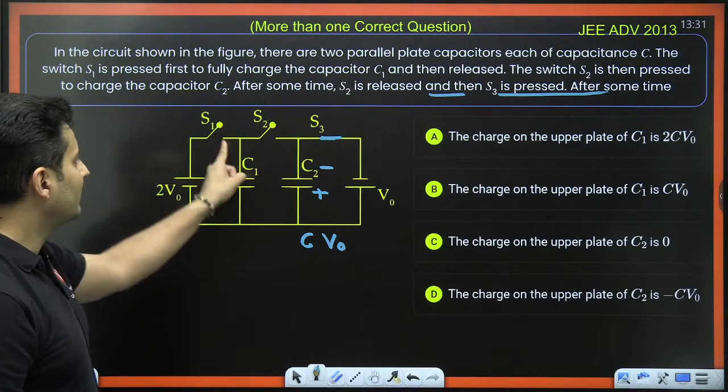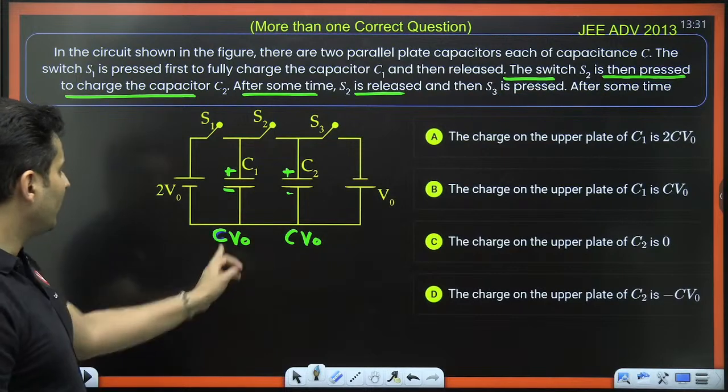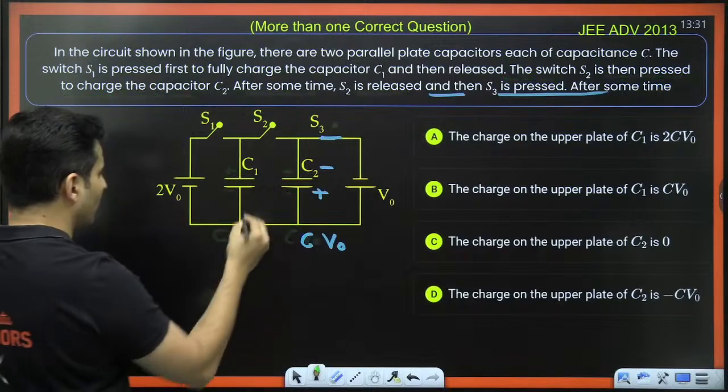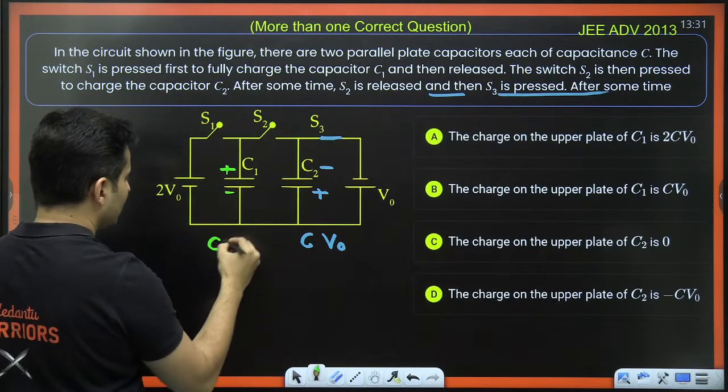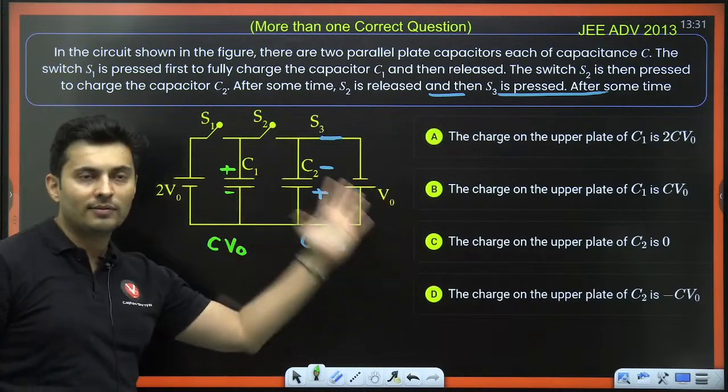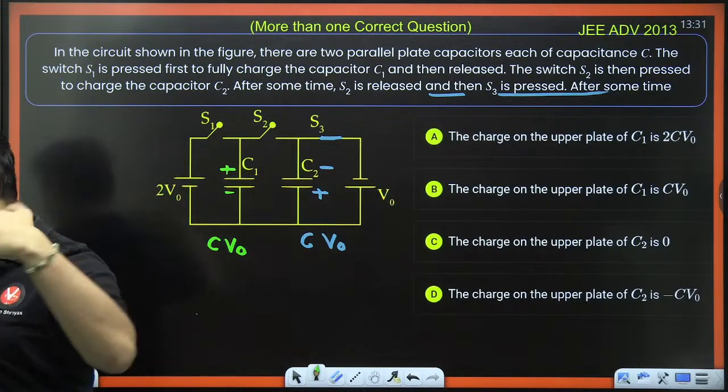This C1 is disconnected from the entire circuit, so whatever charge was there before will remain on it. So plus minus over here. This will be plus, this will be minus, this will be CV0 charge. So this is the final condition of the circuit.